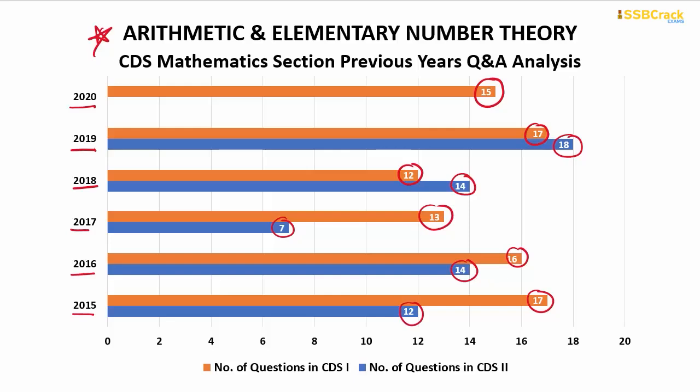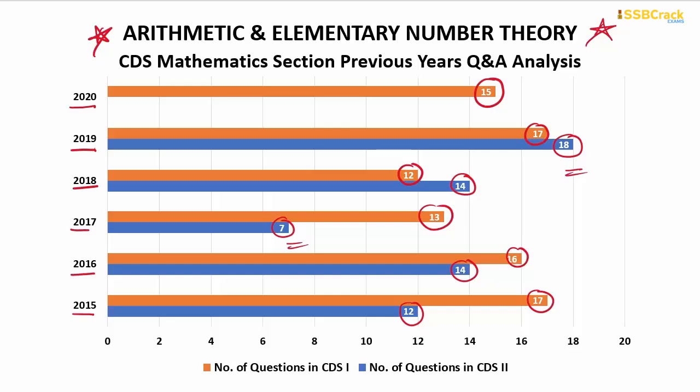So what are all these figures explaining to you? You can closely notice that the least number of questions in previous CDS examinations on this particular topic, arithmetic and number theory, was 7, and the highest number was 18.